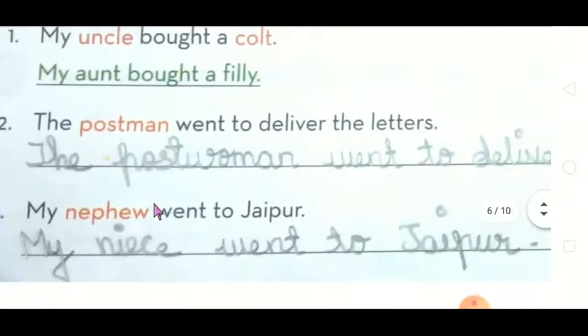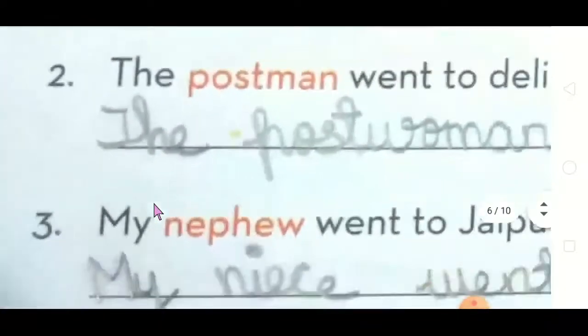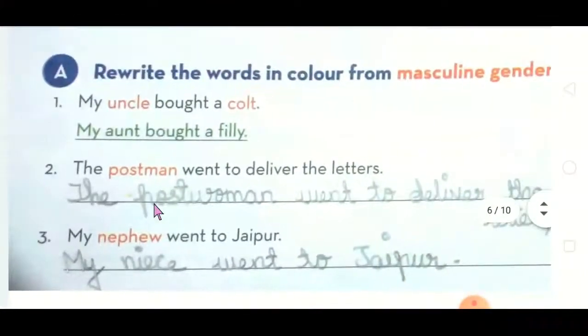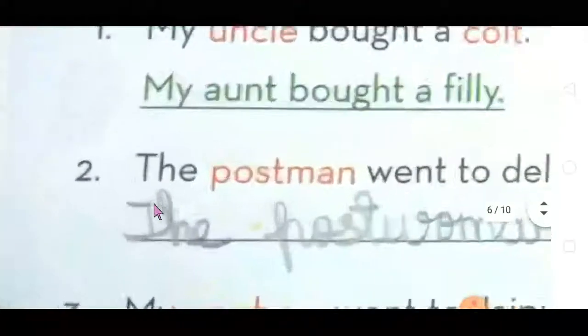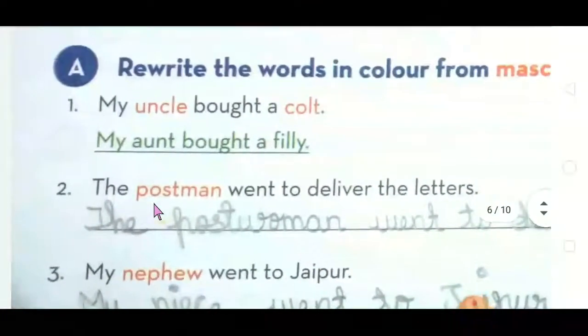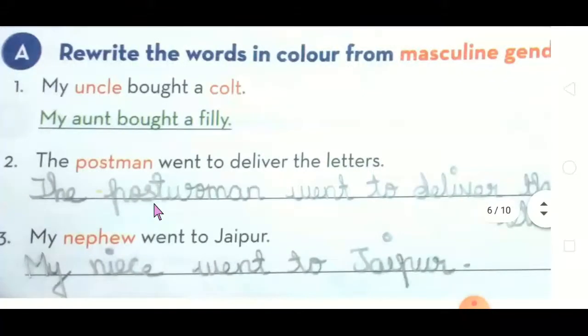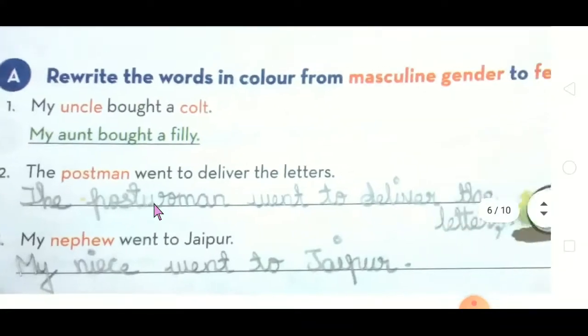The postman went to deliver the letters. Okay? So cursor, sometimes cursor is not working. The postman went to deliver the letters. So postman, what will come? Postwoman. The postwoman went to deliver the letters.